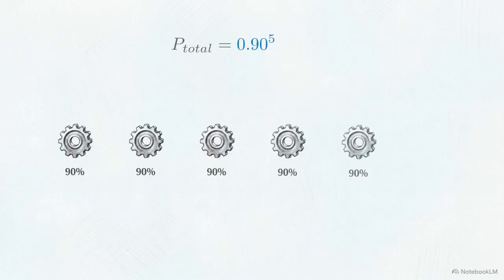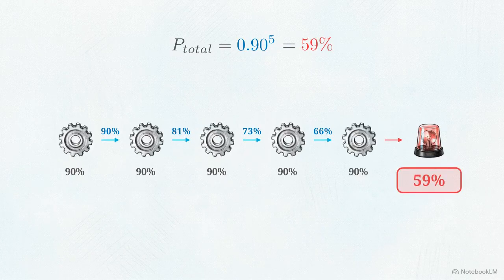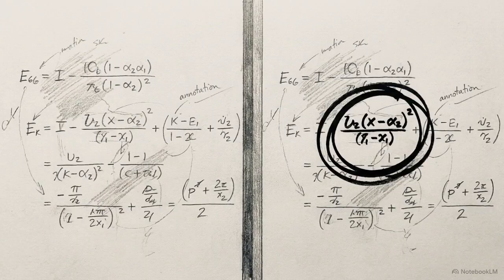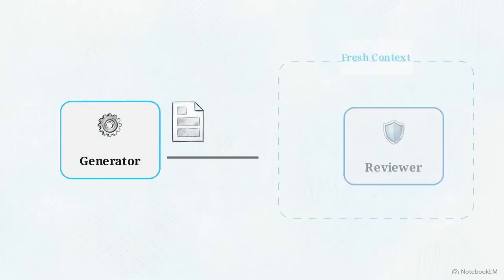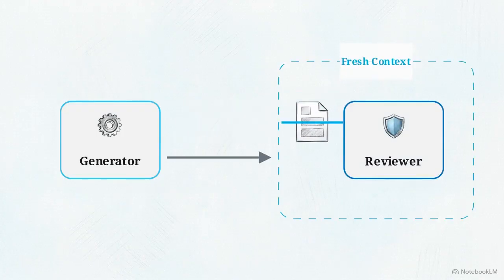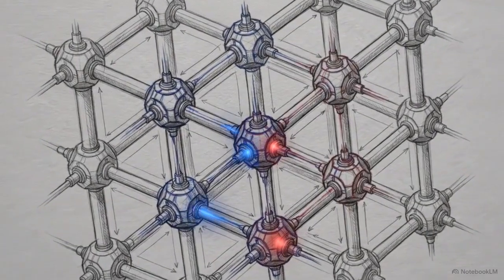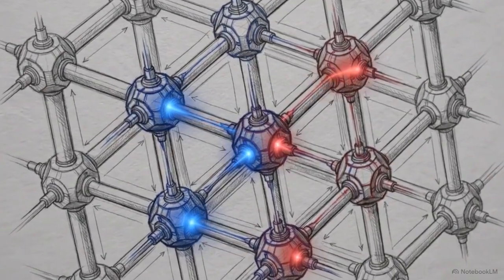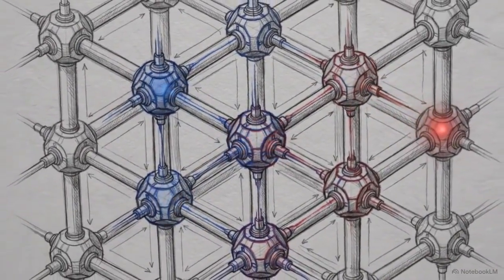While orchestration distributes the workload, it does not automatically fix the probability tax. To improve the success rate of individual nodes, engineers use the reflection pattern. In this pattern, one agent generates an output, and a separate reviewer agent in a fresh session critiques it. This separation ensures the critique is not biased by the original reasoning assumptions. Combining multi-agent routing with these reflection checkpoints allows the system to scale to complex workflows while maintaining structural control over reliability.